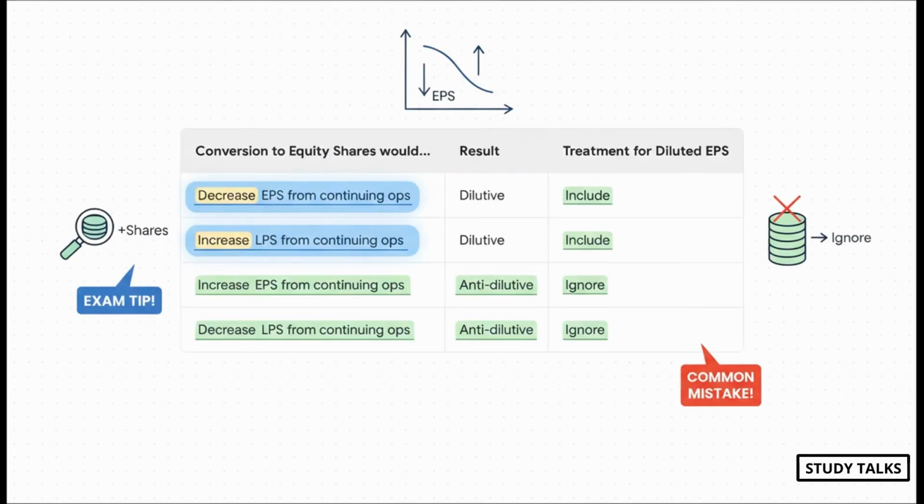A potential share is dilutive if and only if it makes the EPS from continuing operations go down or the loss per share from continuing operations go up. If it does either of those, you have to include it. If it does the opposite, if it makes the EPS go up or the LPS go down for continuing operations, then it's anti-dilutive and you throw it out. You ignore it completely for the calculation.